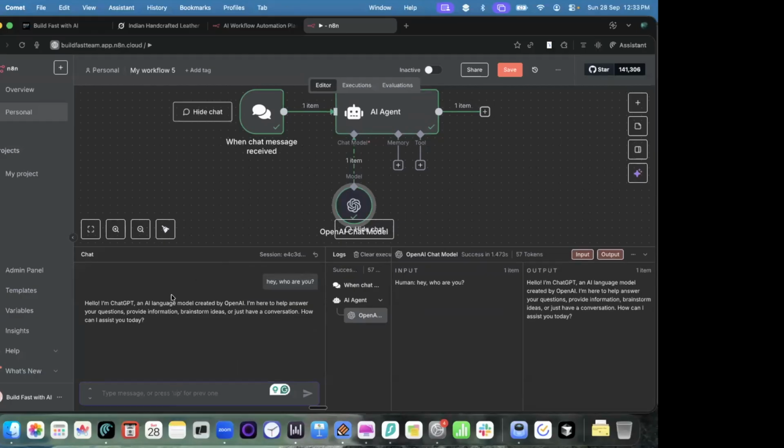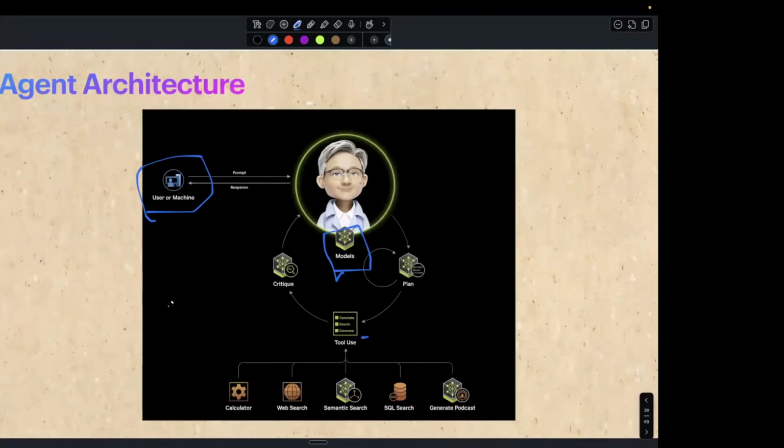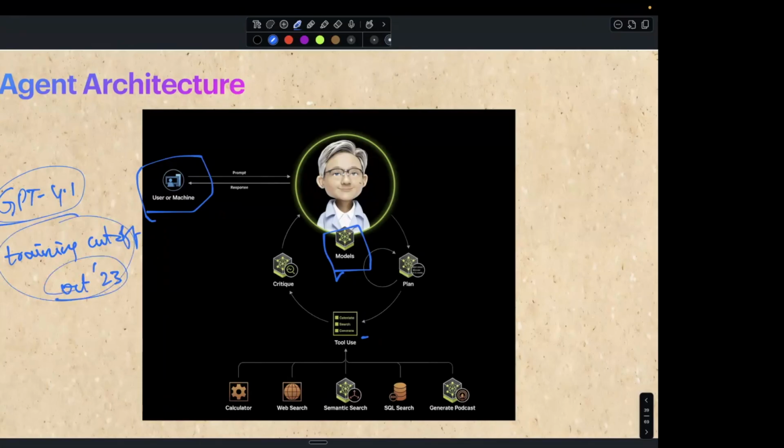And whenever you are using a GPT model, it only knows things until its training date. Let's say GPT-4 models, like GPT 4.1, have a training cutoff date of October 2023, sometimes 24. These models don't know anything that has happened after that. But if I want to do market research, it should have the latest information.